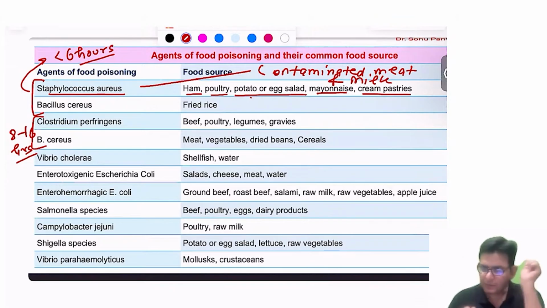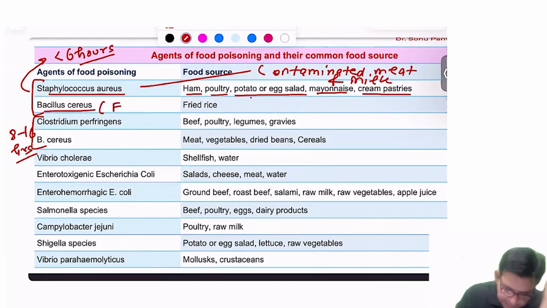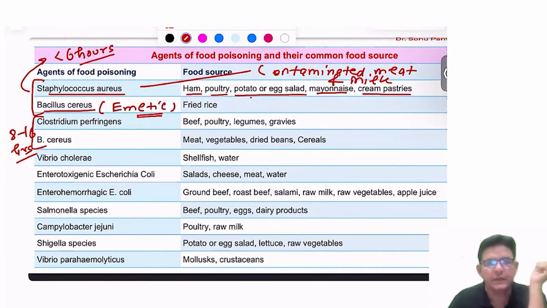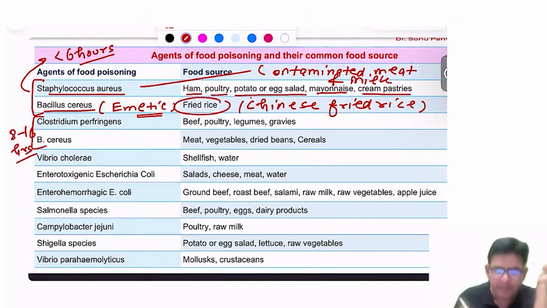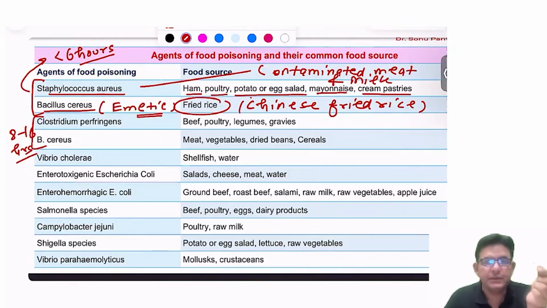Is it fine? Other than that, if we talk about the Bacillus cereus, which particular strain? Emetic strain. Okay, Bacillus cereus, emetic strain. Characteristic history is there of what? Chinese fried rice. And important is this is reheated Chinese fried rice.